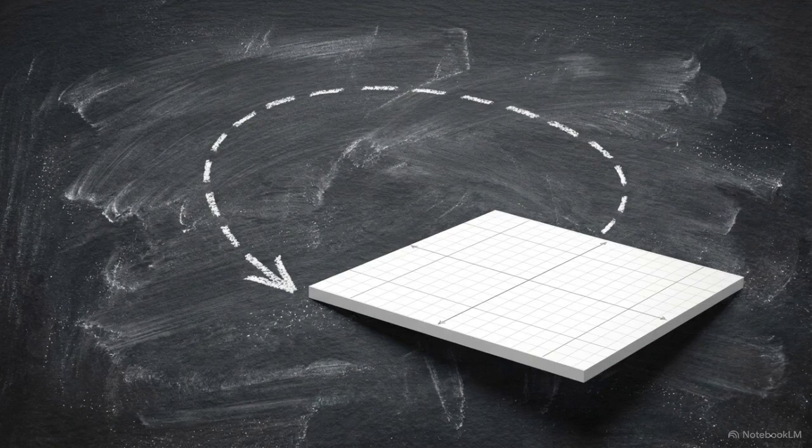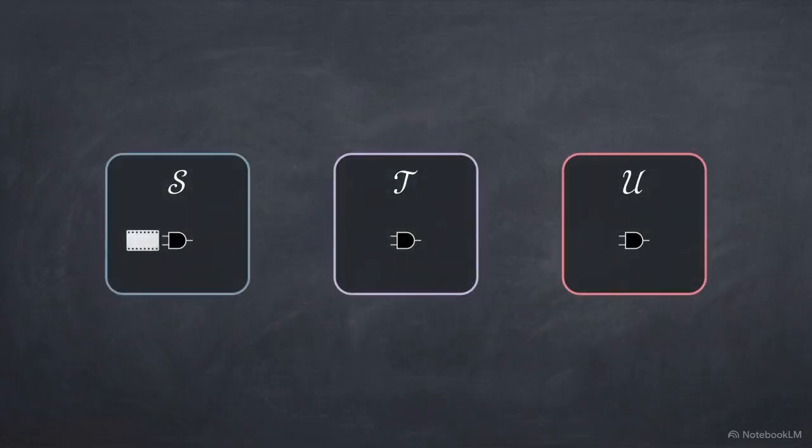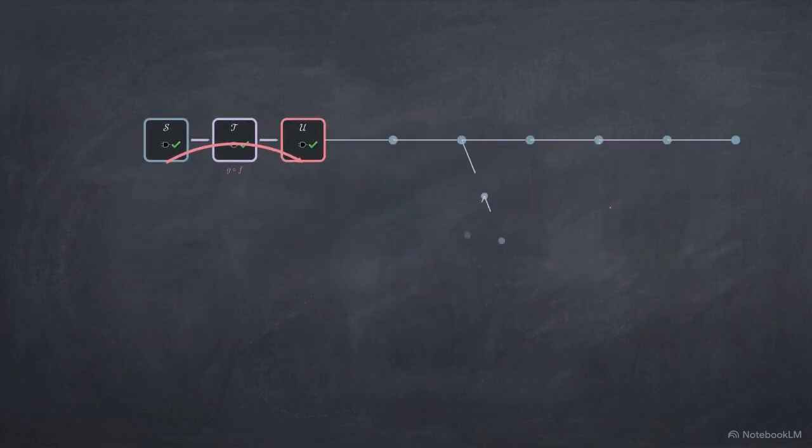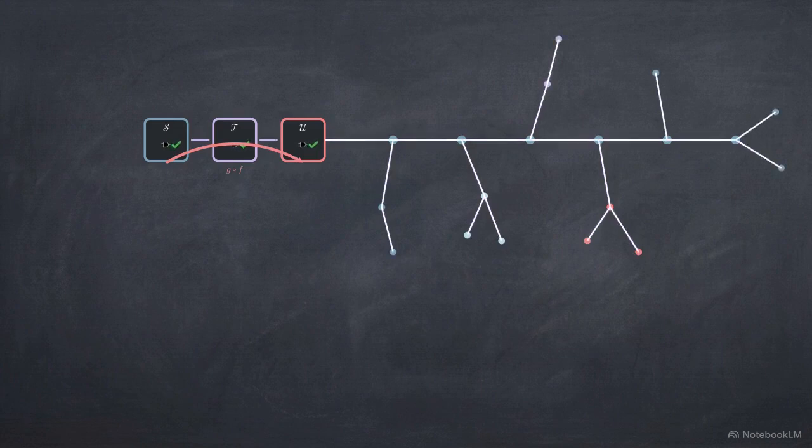The category includes an identity morphism for every system, mapping a state space to itself. These morphisms compose. If S maps to T and T maps to U, the legality preservation holds through the entire sequence. This mechanism allows architects to scale microgovernance rules into macro histories without losing the thread of legality.